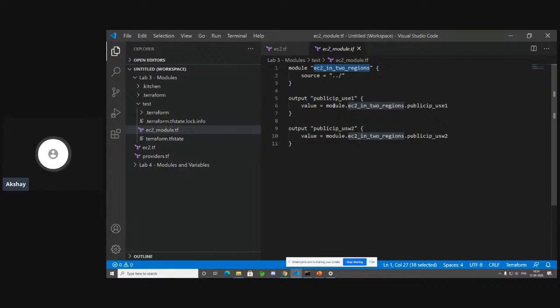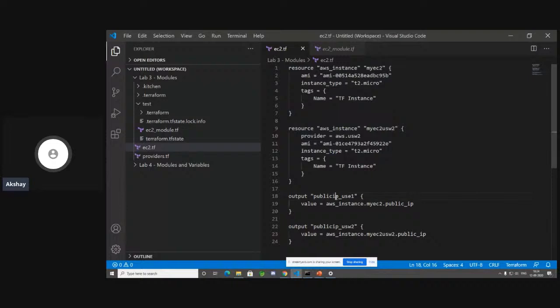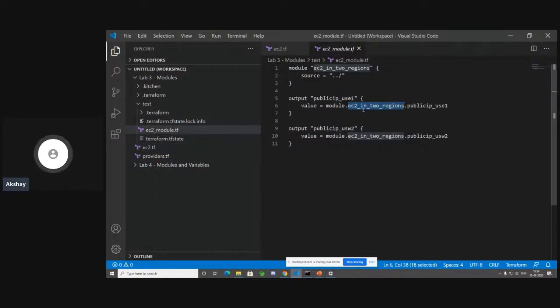So if you can see over here, it's module dot the module name. The output name is nothing but the output name of your output variables that you have. So that's how you refer to the outputs over here when you're doing a module call.